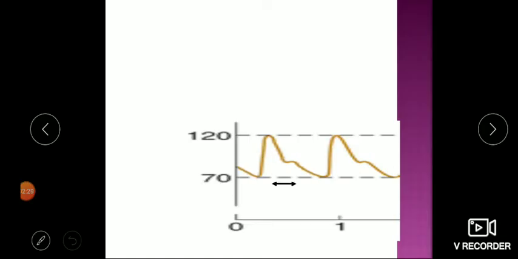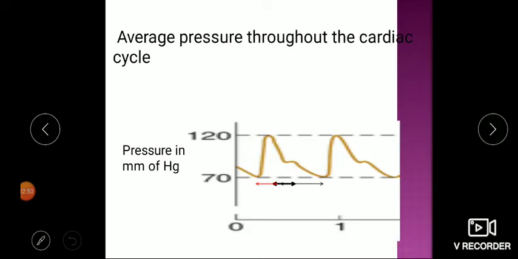Now this is the recording of pressure changes in the vessels in systole and diastole. You can see the peak pressure during systole, that is the systolic blood pressure, around 120 millimeters of mercury, but the duration of systole is almost one third as compared to diastole. So the average pressure throughout the cardiac cycle is the mean arterial blood pressure.